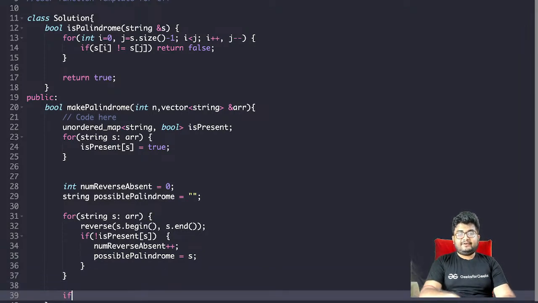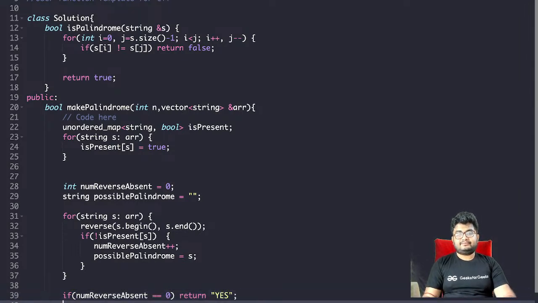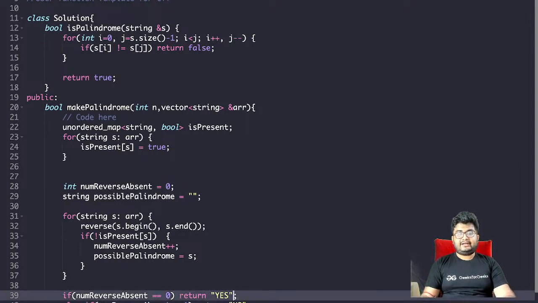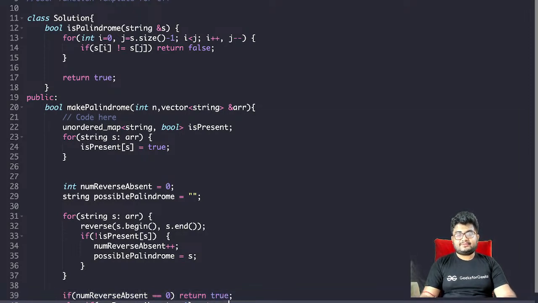Now the first condition is if num reverse absent is equal to 0, return yes. Else if num reverse absent is greater than 1, return no. Sorry, it should be return true, otherwise return false.